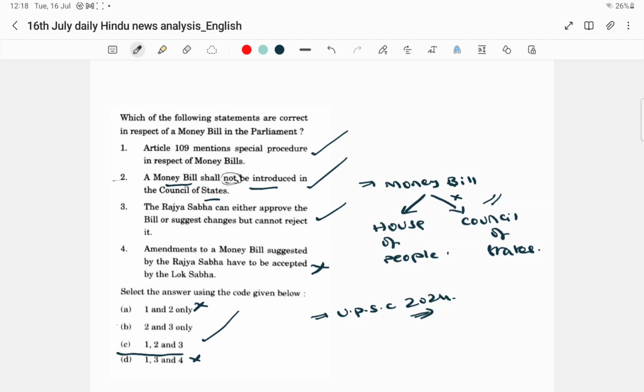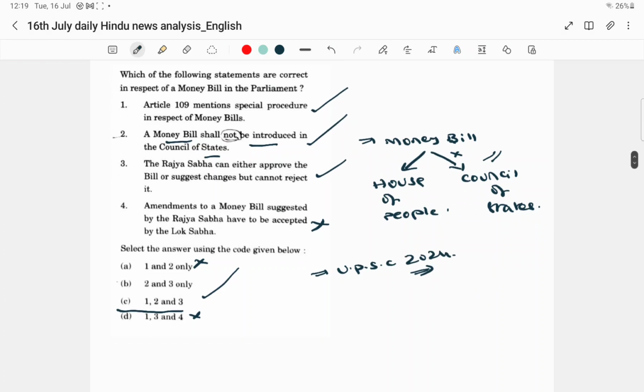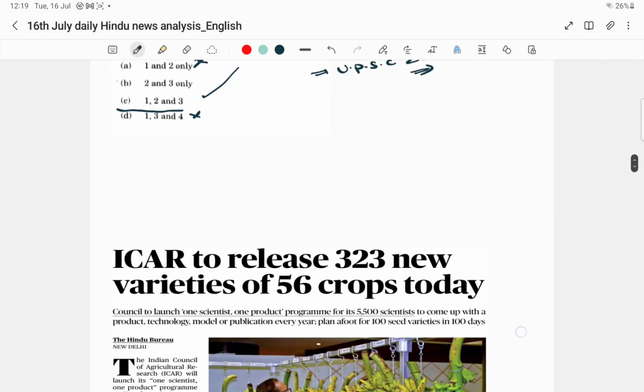You know that it will not be introduced in the Council of States. You know that Rajya Sabha can either approve the bill or suggest changes, but it cannot reject it. And you already know that amendments suggested by Rajya Sabha are not obligatory, so they are not binding on the Lok Sabha. Clear, right? This is the first important article that you need to be aware of. Let us go to the next article.